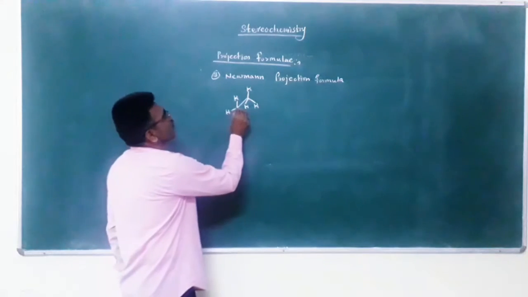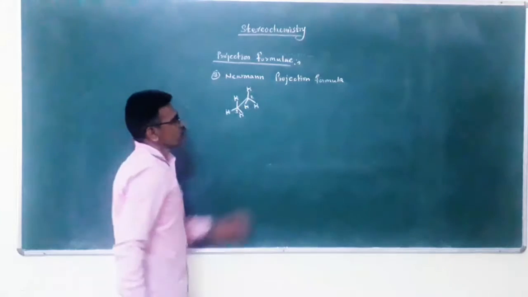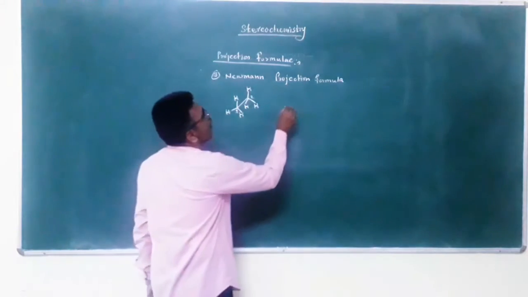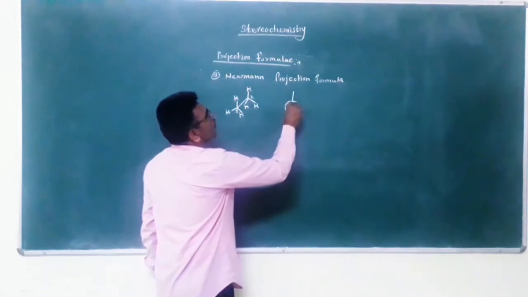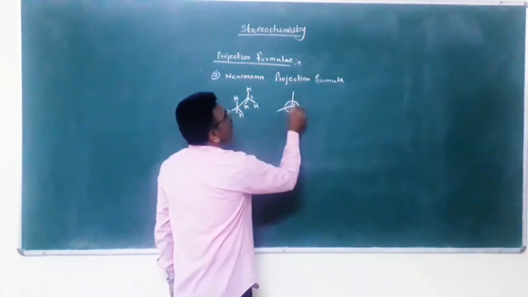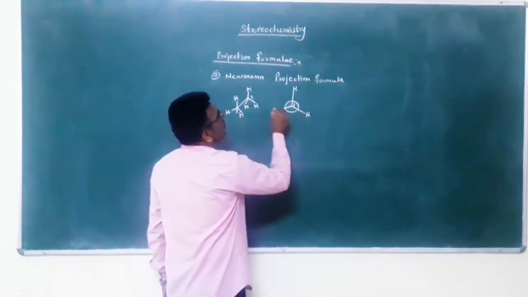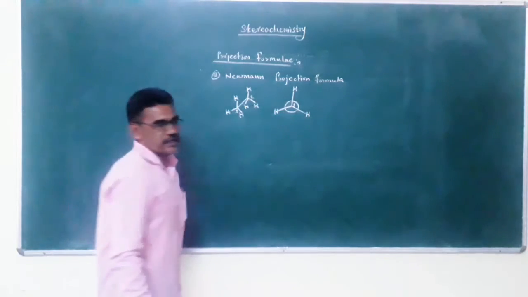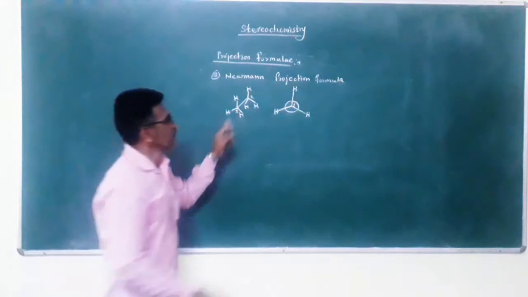This is carbon number 1 and this is carbon number 2. Its Newman projection formula is this: this is the front carbon atom, carbon number 1, here CH3.